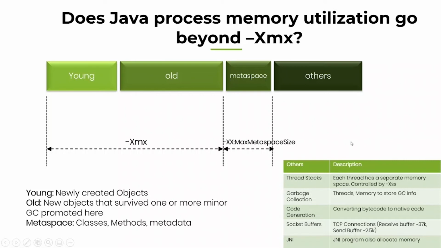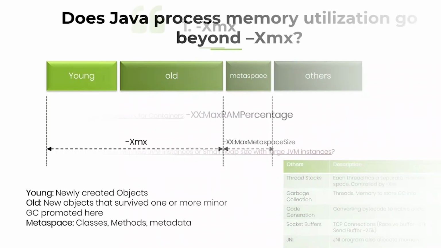So friends, when you set Xmx, you are only setting the size of the young generation and the old generation. After that, there's metaspace. After that, there is this others region, right? So you need to be aware of this foundational principle of JVM memory. Okay, equipped with this knowledge, now let's get on to the arguments.